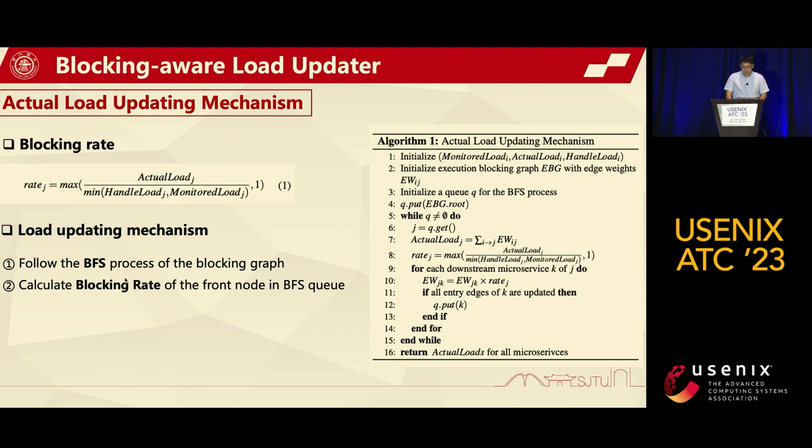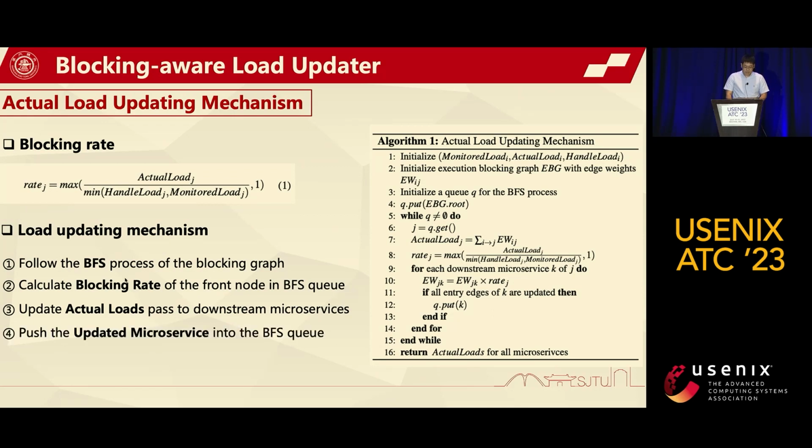Then we update the actual load passing to its downstream microservices using this blocking rate. After a microservice or entry edge has been updated, this microservice is pushed into the BFS queue. After the whole BFS process, all microservices' actual loads have been updated.